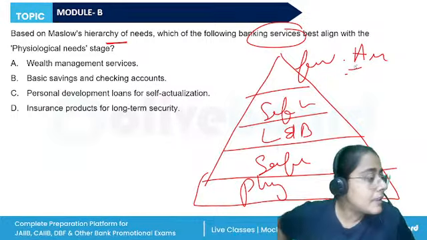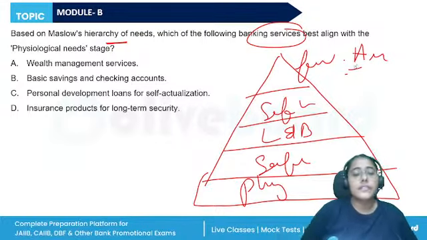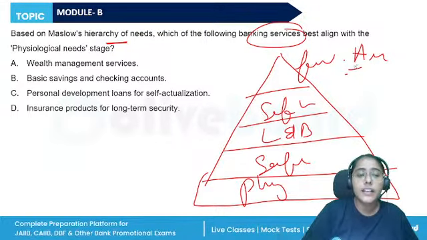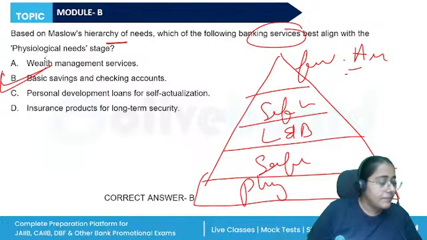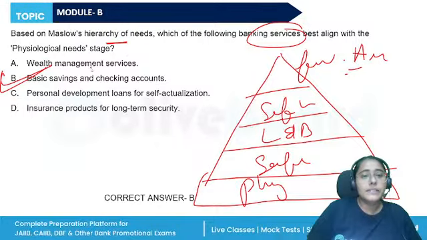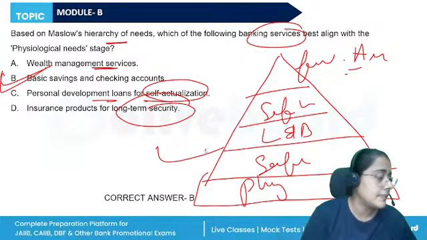Physiological needs are the most basic core needs. So among wealth management services, basic savings and current checking account, personal development loans, or insurance product, the correct answer will be B. Wealth management services might come under the safety needs, personal development under self-actualization, and insurance product for long term security again under safety needs.